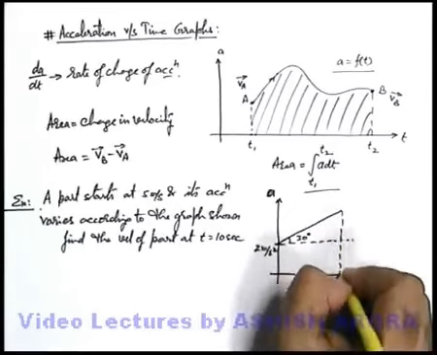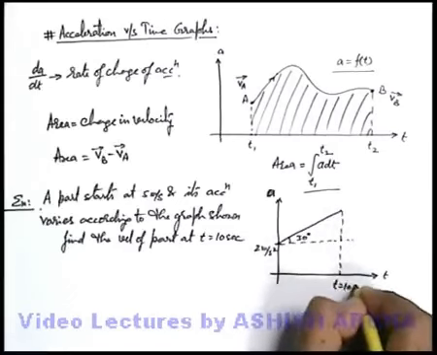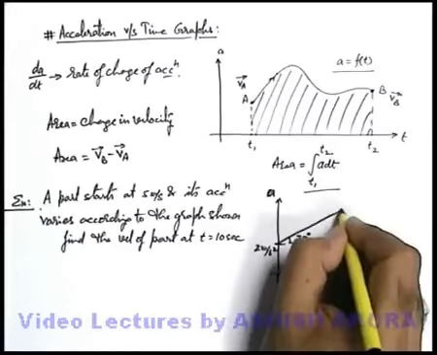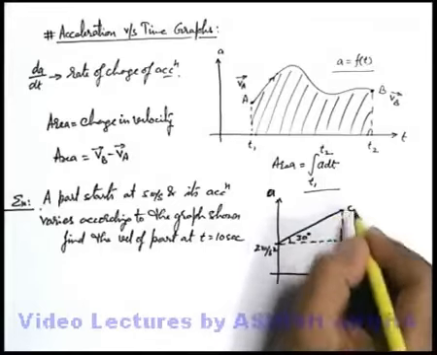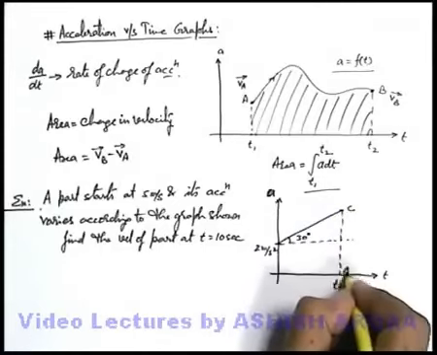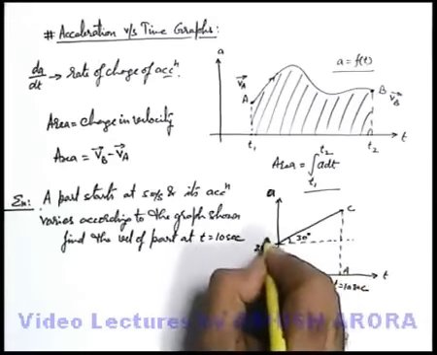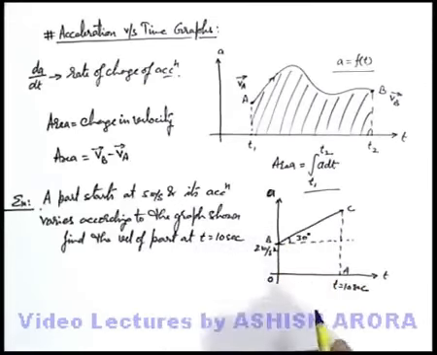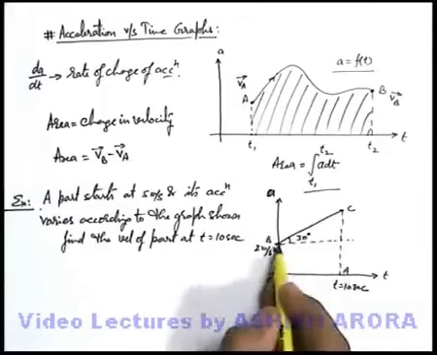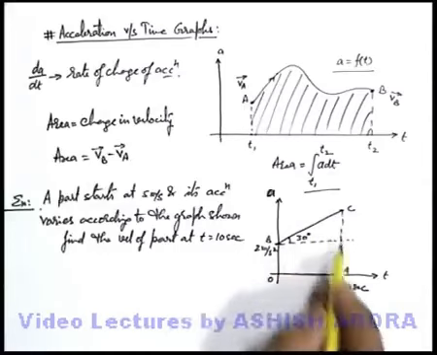Here at t equals 10 seconds, the particle has an acceleration given by point C. This bottom is A, the starting point is B, and this is the origin. So at t equals 10 seconds, the total change in velocity can be written as the area of this trapezium.